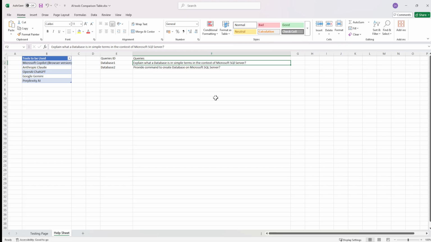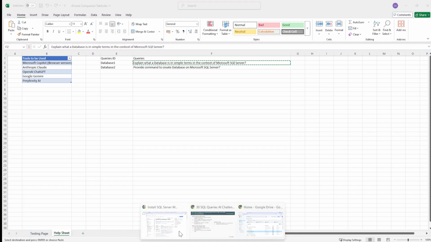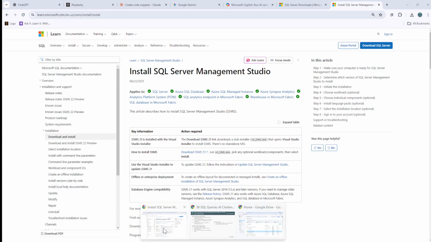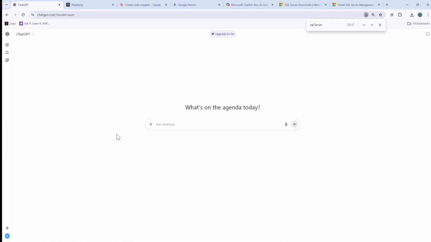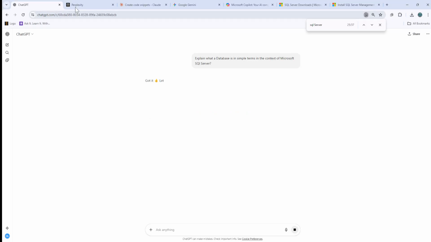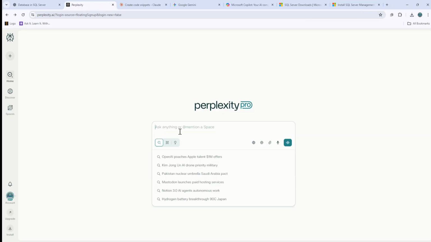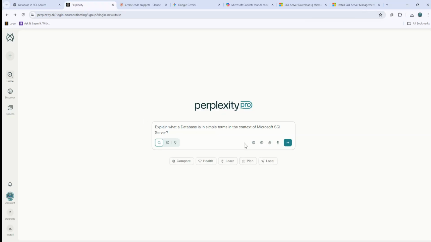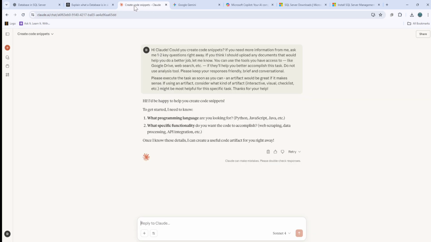I'll just pick this up and go to my tools, the 5 tools that I've created. So I'll go to ChatGPT and put this here. I just wanted the text, so I'll pick this text from the notepad so that there is no image attached to it. I will run it here, I will run it in Perplexity, and I will run it today on Claude.